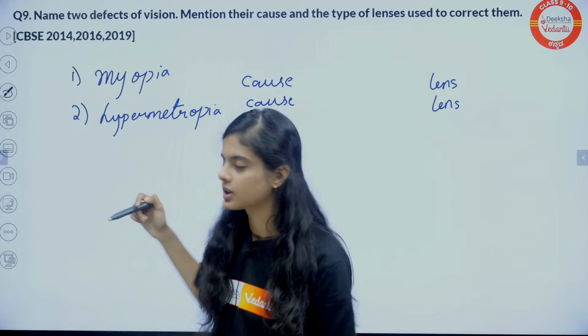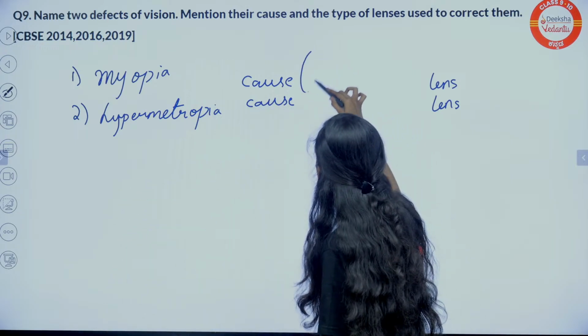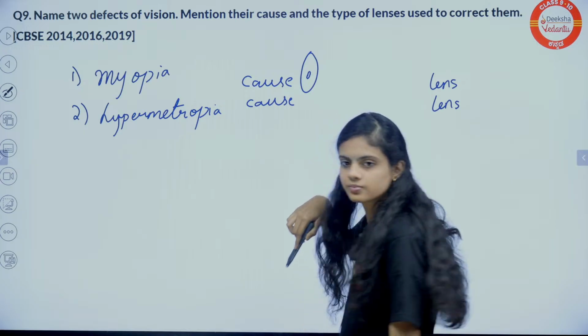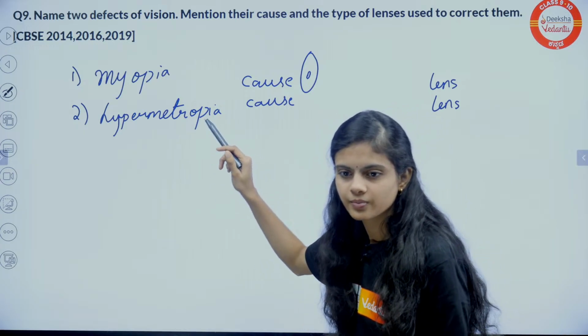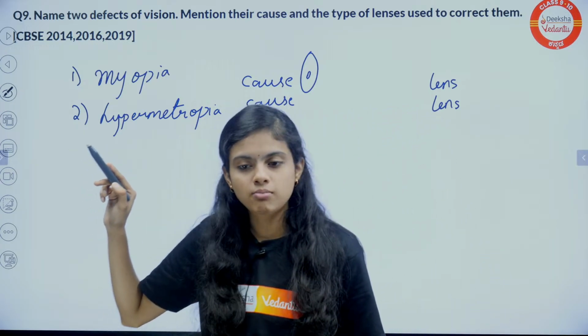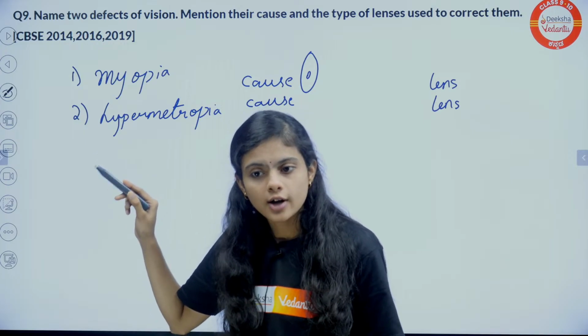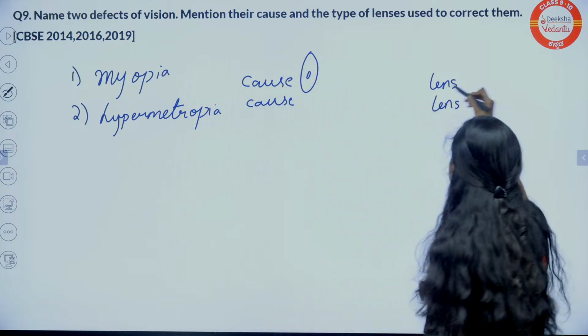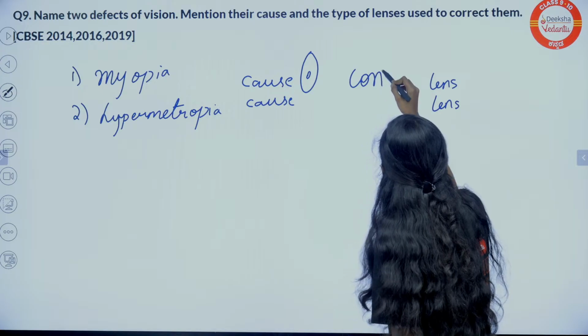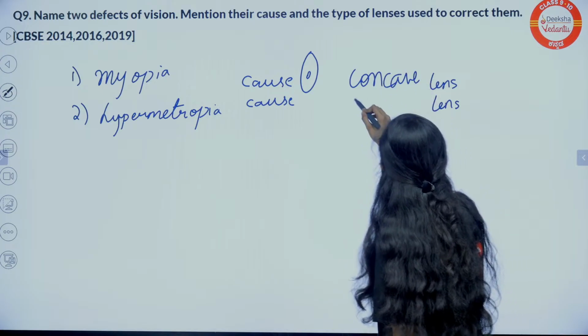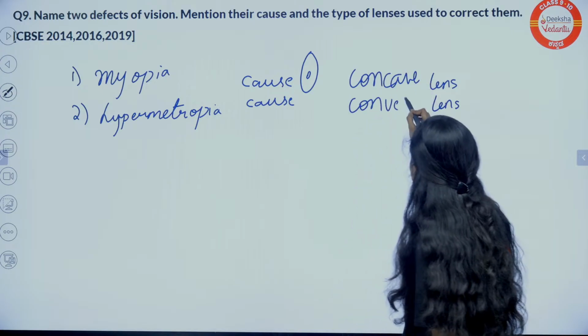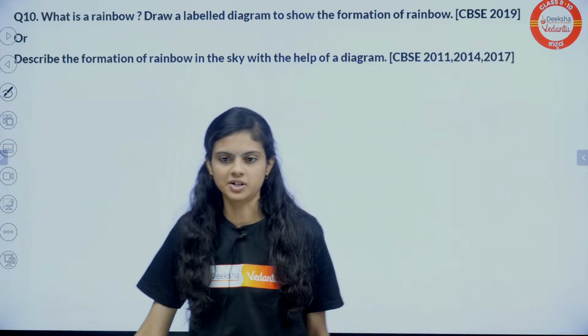Cause. Here you have told that elongation of eyeball. Right. Concave to correct myopia. Convex for hypermetropia. Exactly. Done, students. Done. Easy peasy question.